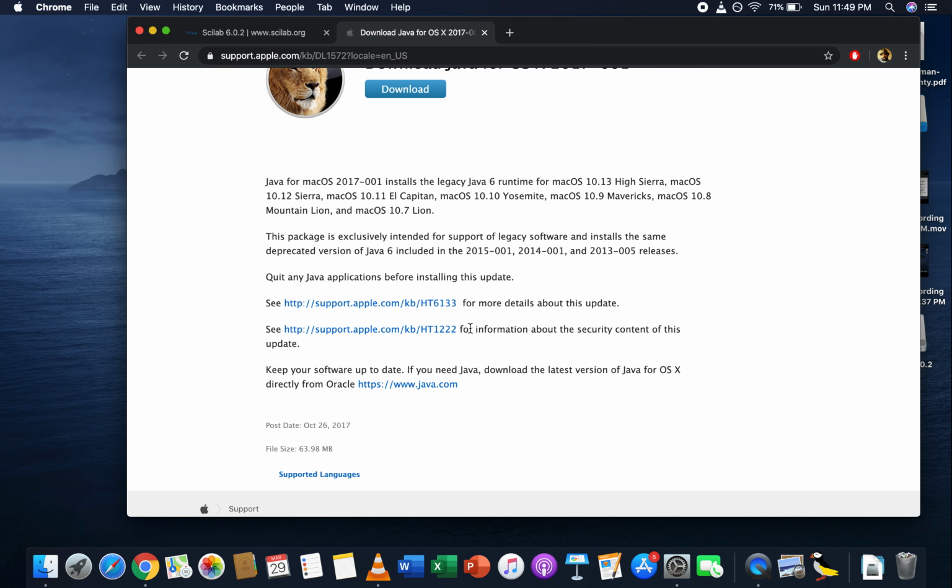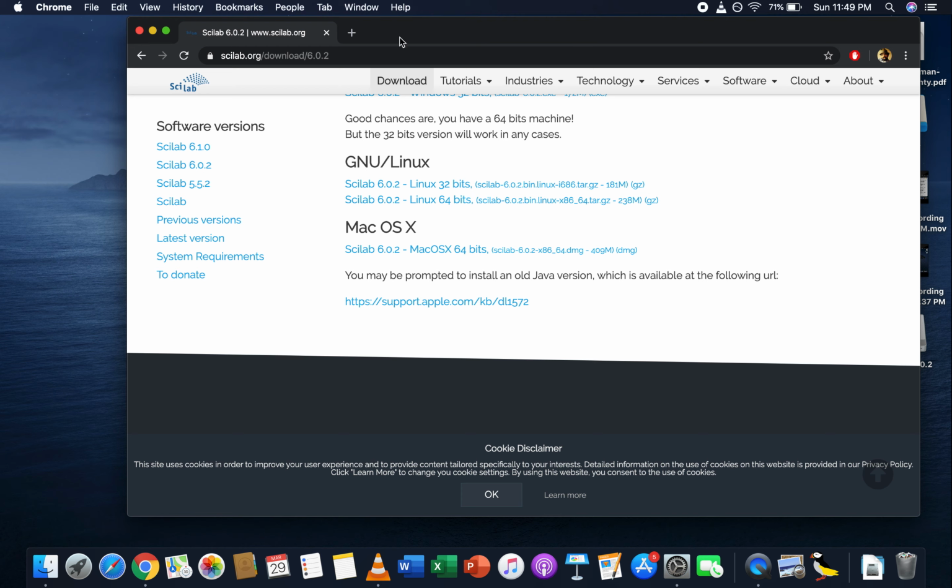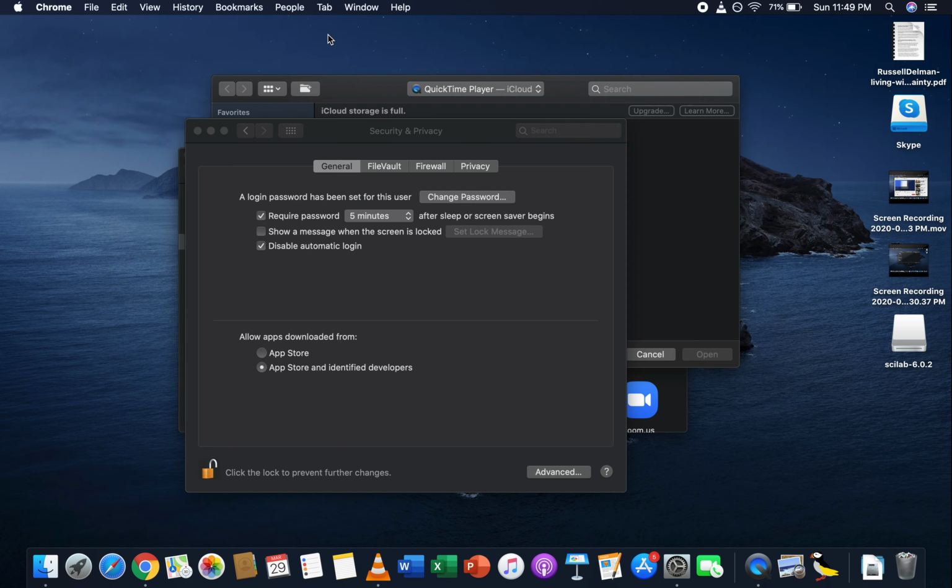So this is what you're gonna have to do. Download this and it will work. So this is my wife's computer. I'm not gonna. Yeah, should download that and it should work. Hopefully that will work for you once you get it operating.